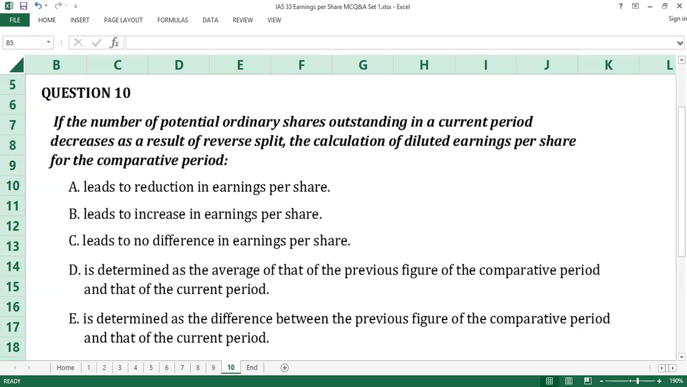Since the question is that of a reverse share split, it leads to the reduction of the weighted average number of shares. With a reduced denominator and with a numerator remaining unchanged, the diluted earnings per share for the comparative period will increase. B is the answer to question number 10.